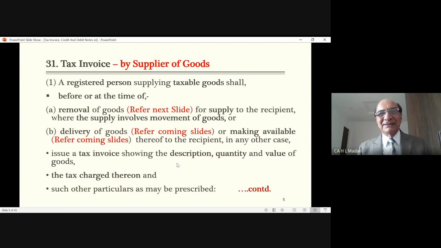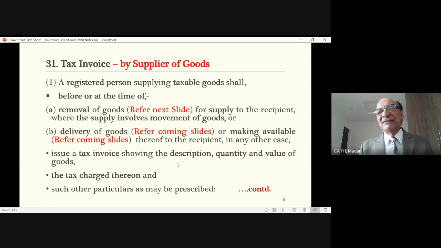While in your case, he immediately gives the goods to you. He delivers the goods to you. But in the other case, he is not delivering the goods to the person concerned. He is just removing the goods from his godown or from his shop or from his office and sending it through a transporter. So he says, a registered person supplying taxable goods shall, before or at the time of removal of goods,